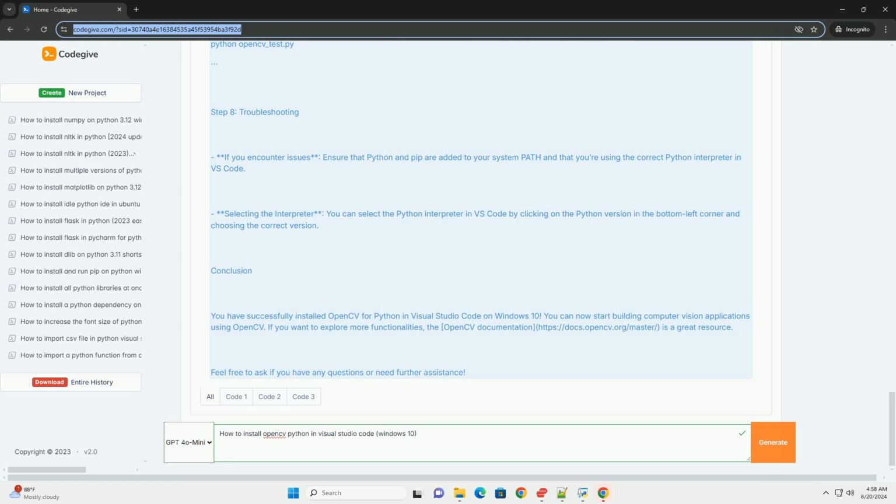Conclusion: you have successfully installed OpenCV for Python in Visual Studio Code on Windows 10. You can now start building computer vision applications using OpenCV. If you want to explore more functionalities, the OpenCV documentation, docs.opencv.org/master, is a great resource.